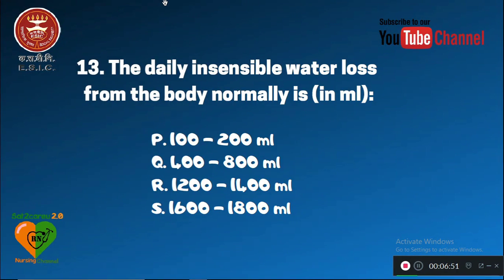Question number 13. The daily insensible water loss from the body normally is in ml how much? Option P, 200 to 400 ml, Q, 400 to 800 ml, R, 1200 to 1400 ml, S, 1600 to 1800 ml. The daily insensible water loss is option Q, 400 to 800 ml.